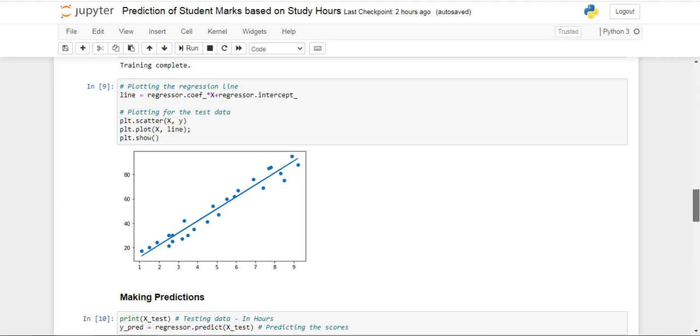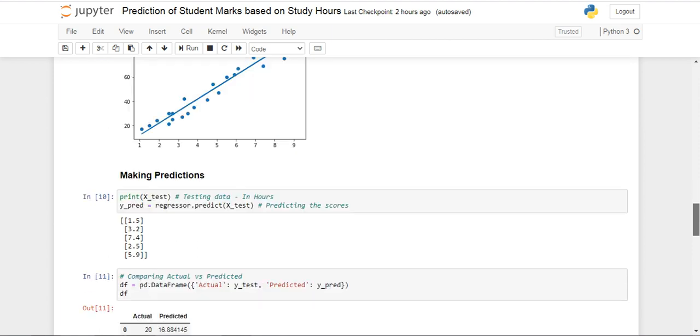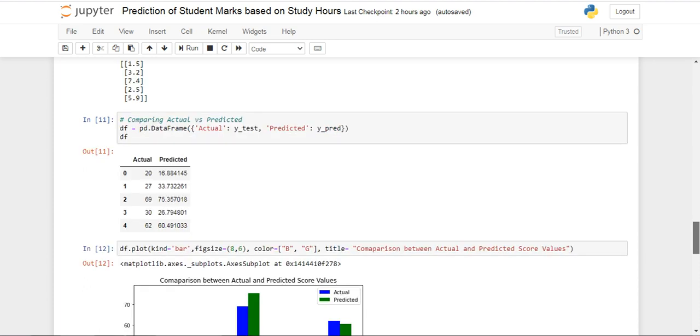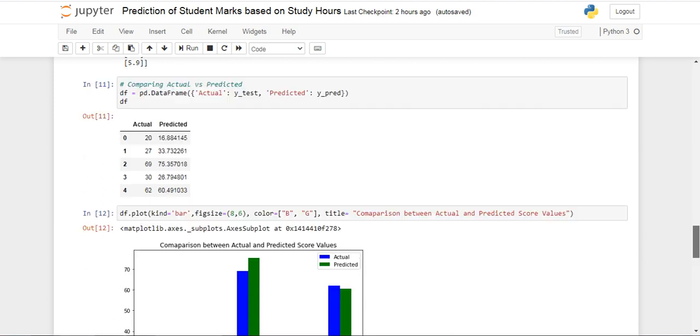Continuing with it, for evaluating the model, we find root mean squared error, mean absolute error, and the coefficient of determination. The accuracy of the model gives 94.55%, and the mean absolute error is 4.18. Therefore, we have the result for 9.25 hours, and the predicted score is